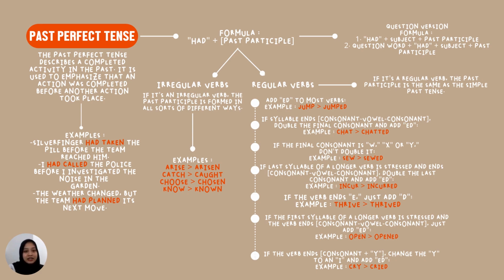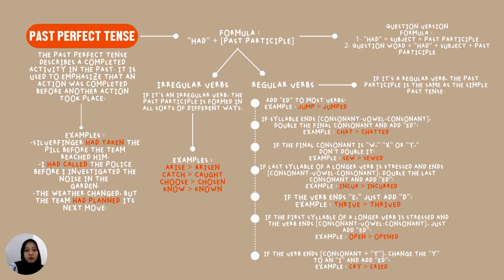And then here is a line that directs us to the right and down. But before we go down, we will go to the right first. On the right is the formula for forming the past perfect tense. So to form past perfect tense sentences, we can use had plus past participle.